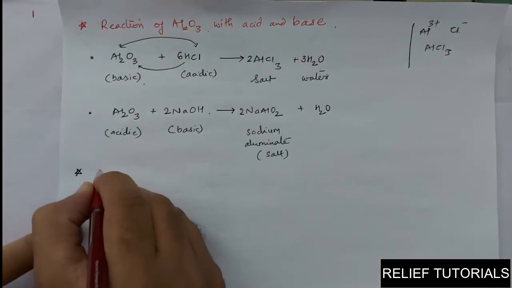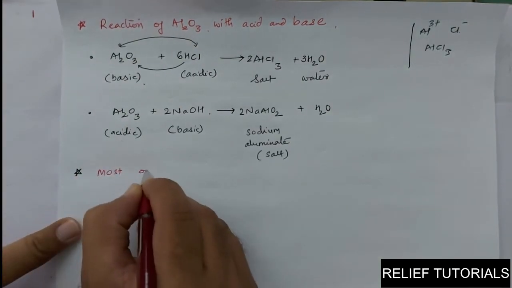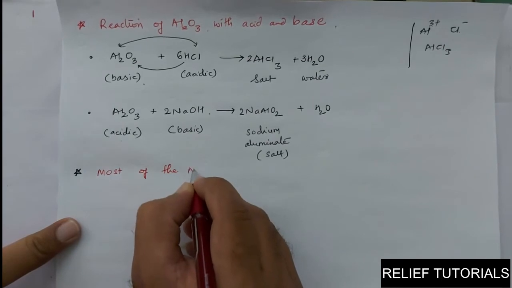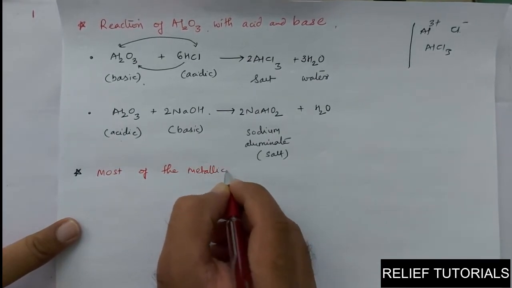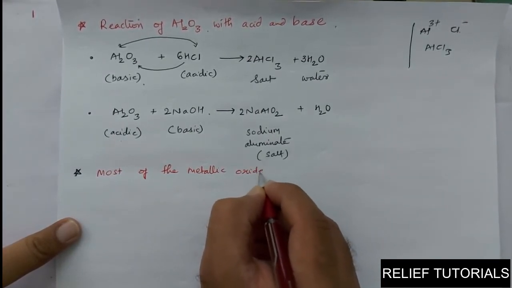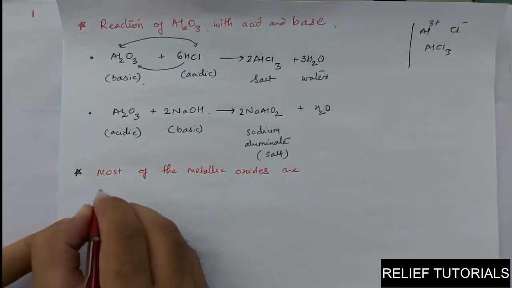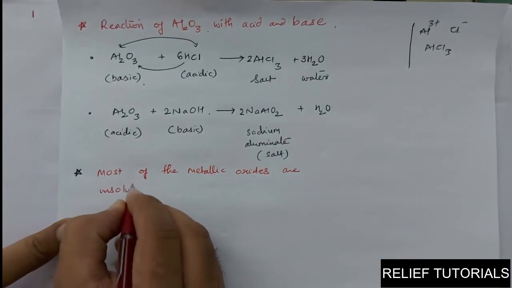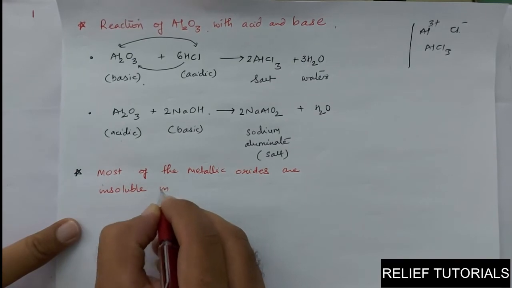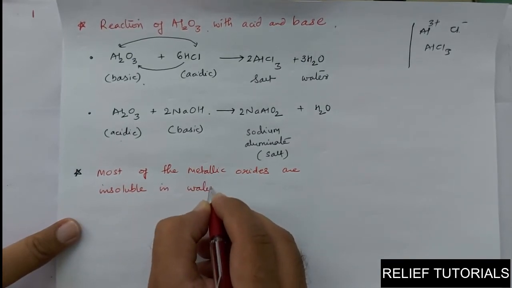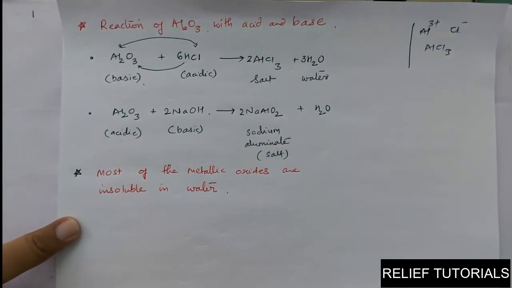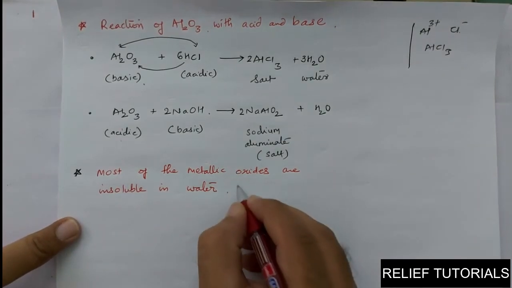Most of the metallic oxides, what I want to tell is, most of the metallic oxides are insoluble in water. Remember, most of the metallic oxides are insoluble in water, but